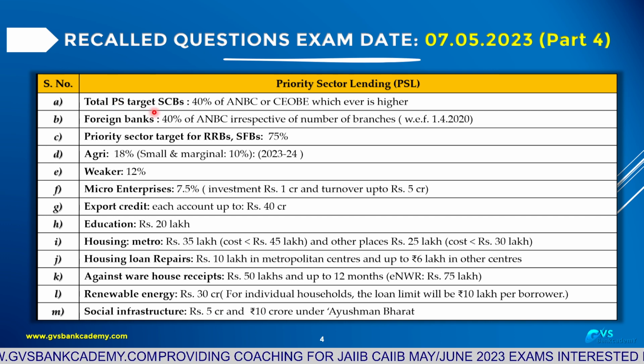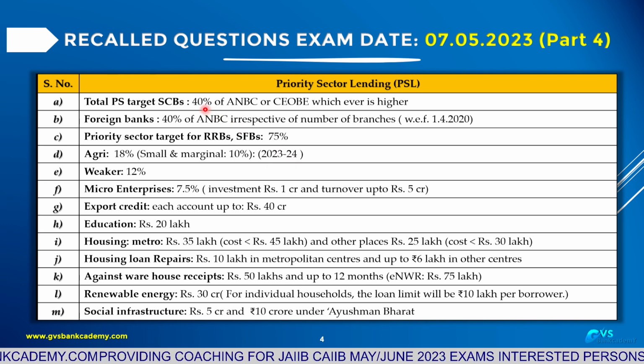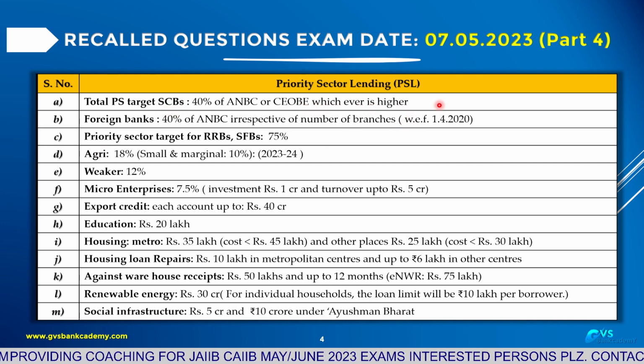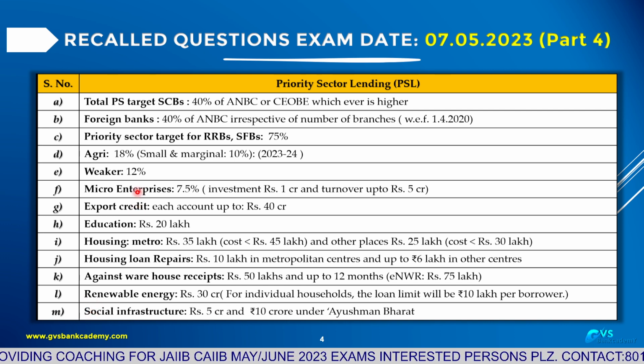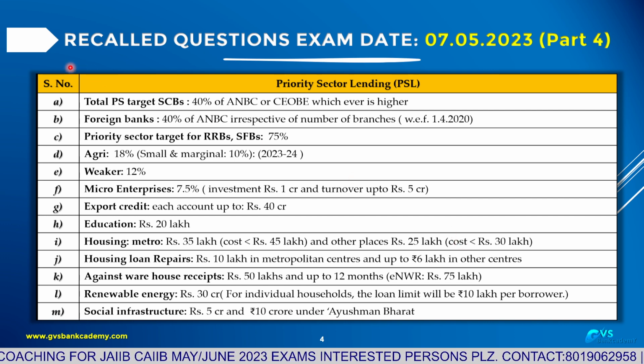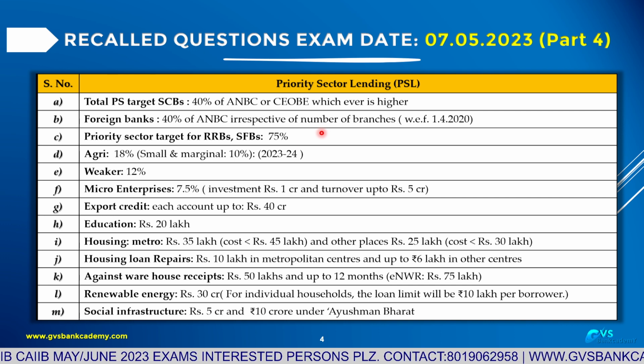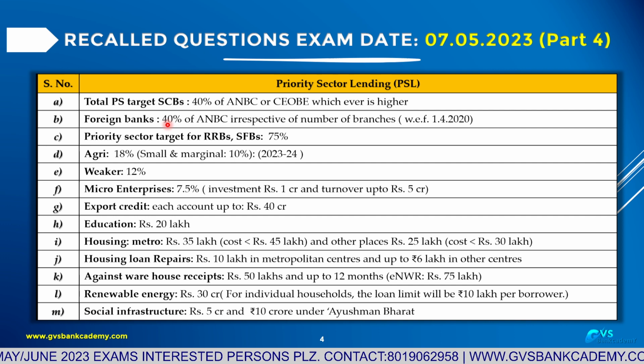Total priority sector targets for scheduled commercial banks for 23-24: 40% of adjusted net bank credit or credit equivalent of off-balance sheet exposure, whichever is higher. In this examination they had given 5 items, so you have to answer the correct one. Foreign banks: 40% of ANBC irrespective of number of branches. Foreign banks operating in India, their target is also 40%.